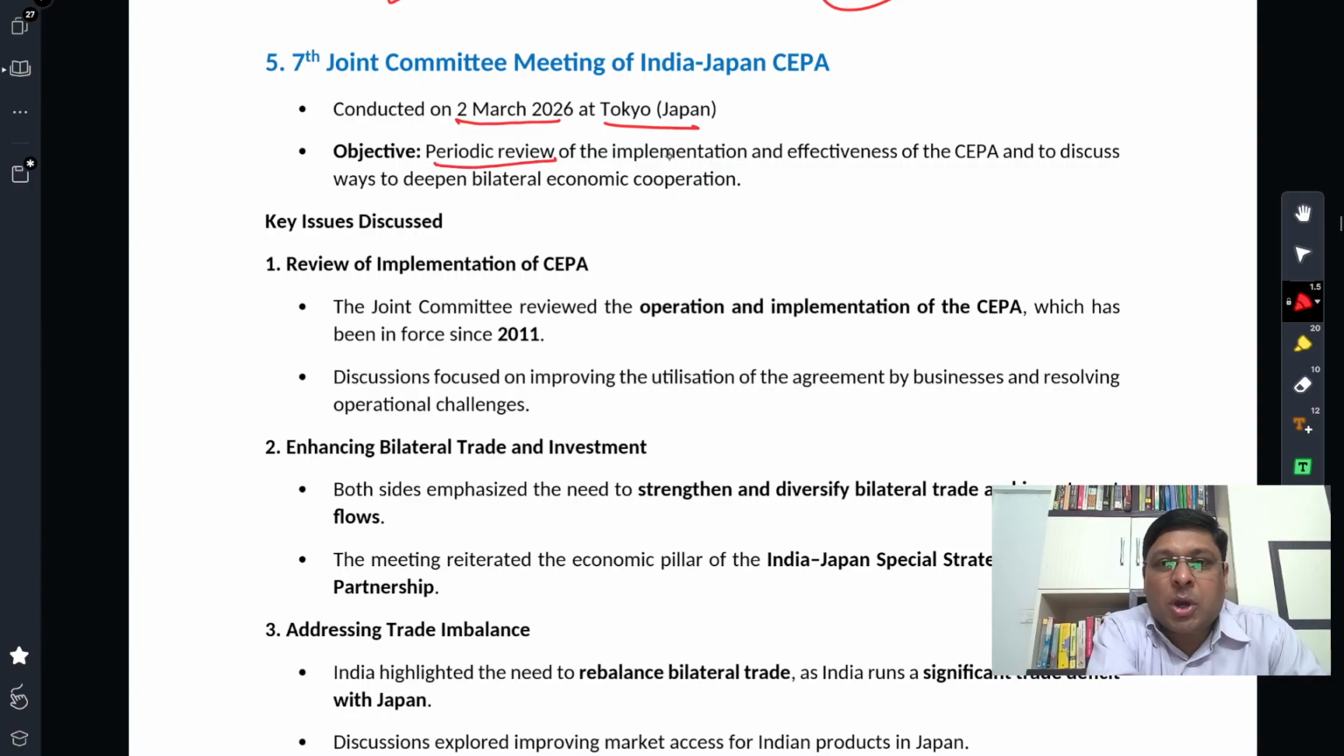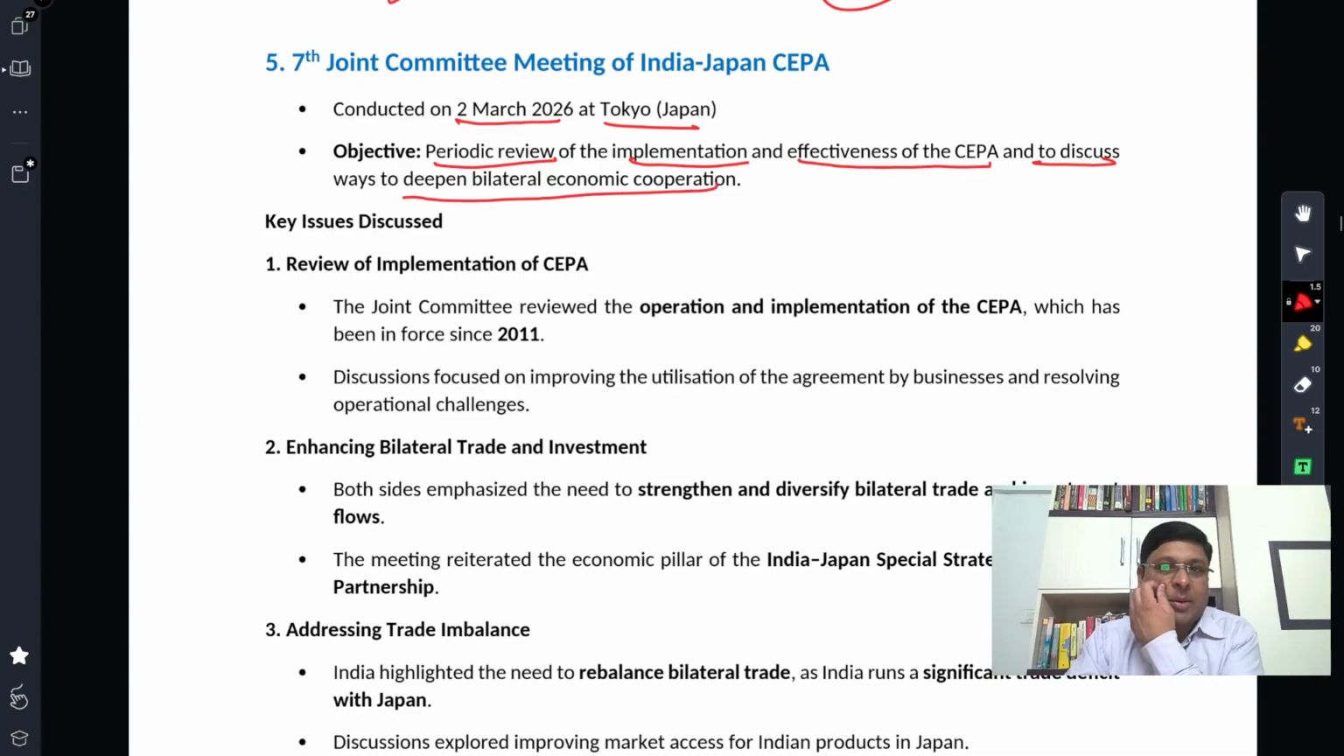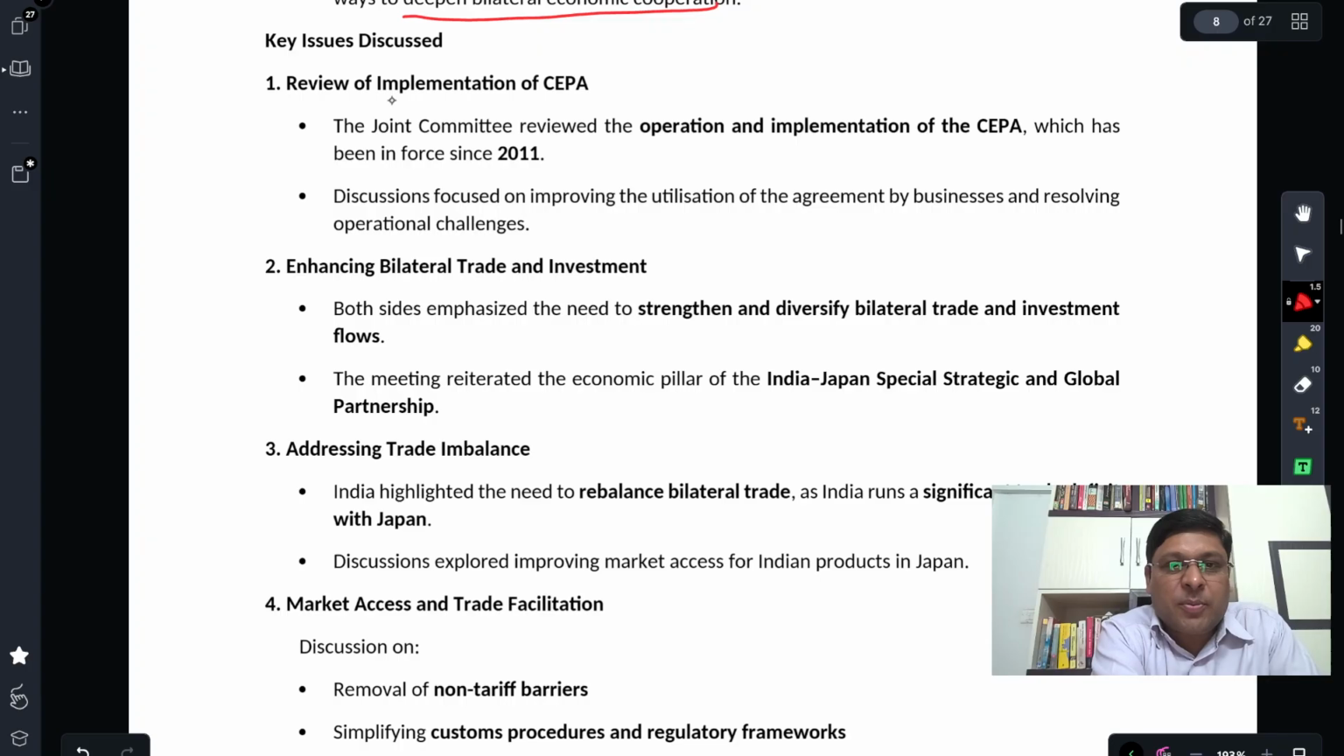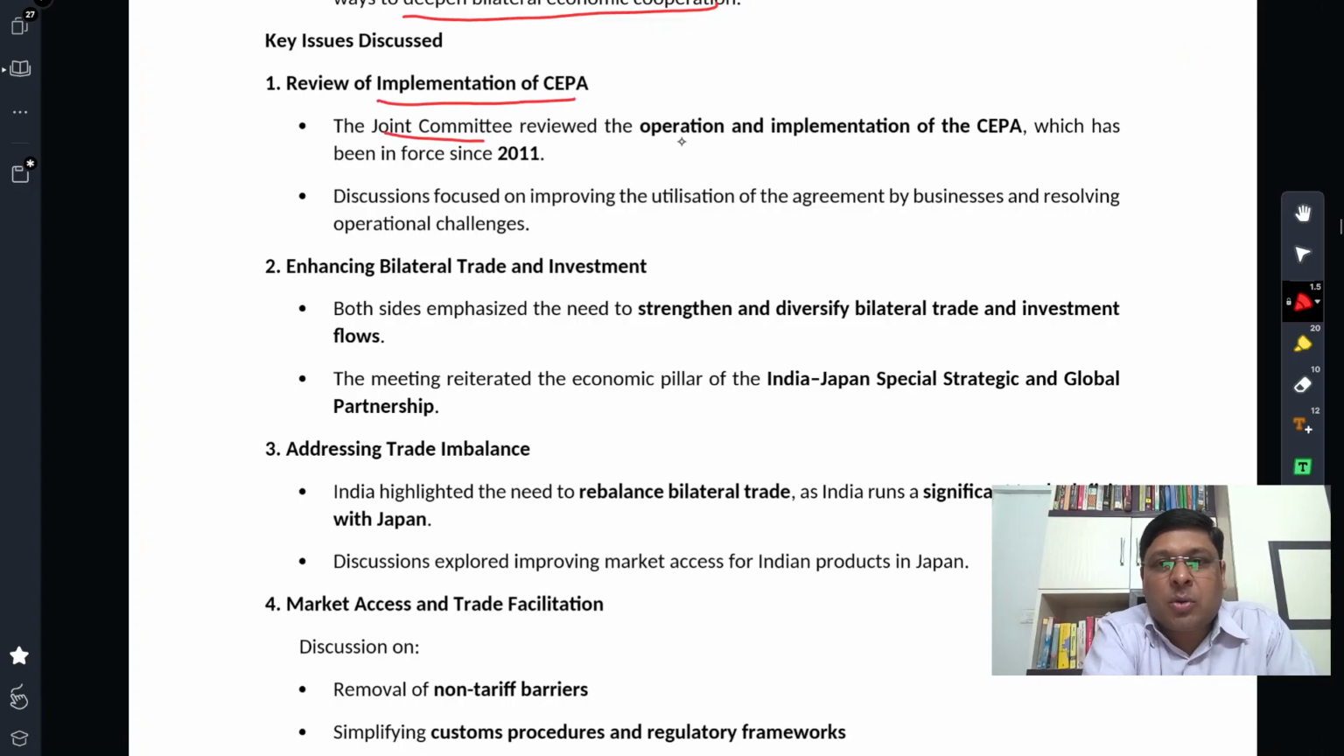The objective was a periodic review of the implementation and effectiveness of CEPA and to discuss ways to deepen bilateral economic cooperation. CEPA is already in existence. Periodic review was the objective of this meeting. What has been implemented so far? How effective has CEPA been, and how can we deepen the bilateral economic relations further? Key issues discussed: review of implementation of CEPA. The Joint Committee reviewed the operation and implementation of CEPA, which has been in force since 2011. So India and Japan signed CEPA in 2011, and that has been reviewed here.